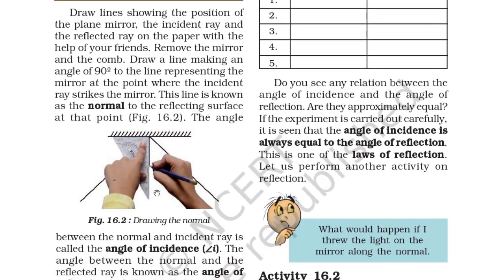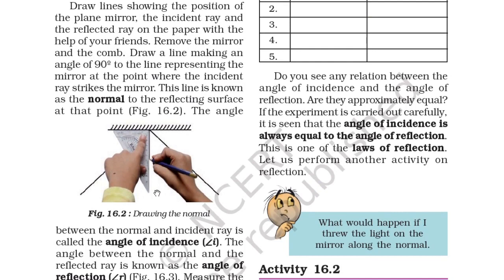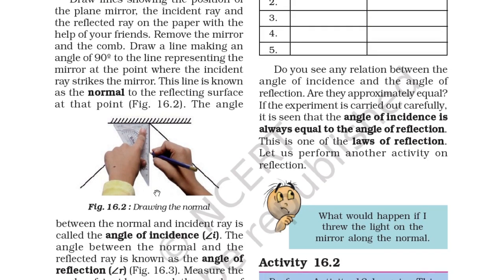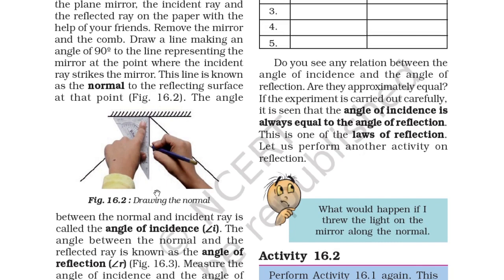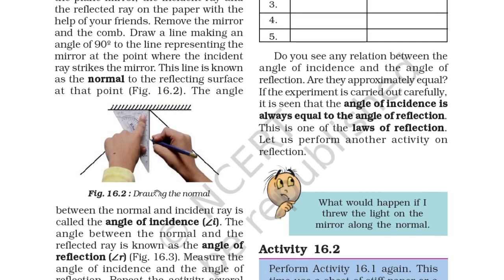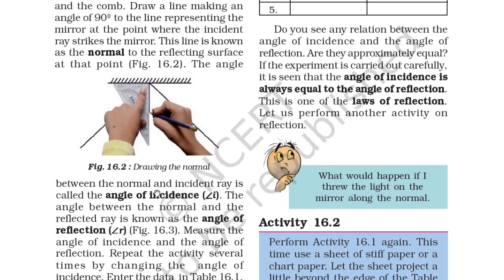Do you see any relation between the angle of incidence and the angle of reflection? Are they approximately equal? If the experiment is carried out carefully, it is seen that the angle of incidence is always equal to the angle of reflection. This is one of the laws of reflection. Let us perform another activity on reflection. So we should always remember the above thing.